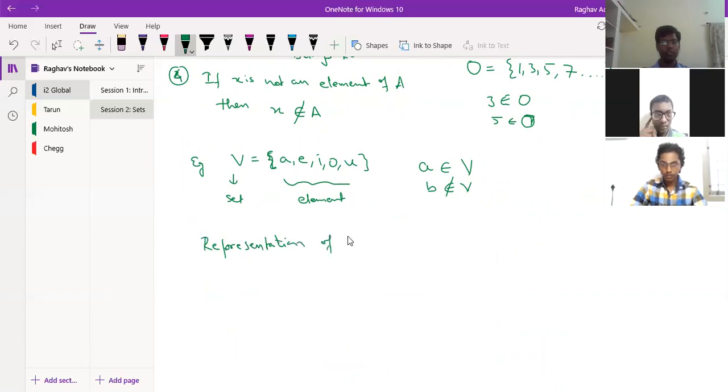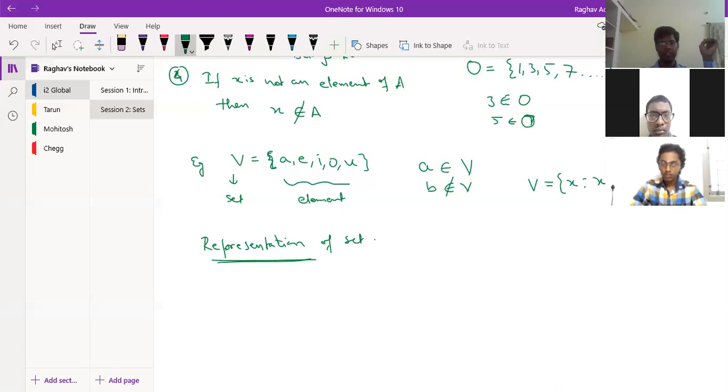Representation of sets. There are two ways by which we can represent a set. Just like this was a representation, another way I could have written it is V is equal to X, where X is a vowel. So I can either write all the elements and tell that all these elements belong to this set, or I write a variable and tell the property or the definition of the variable.